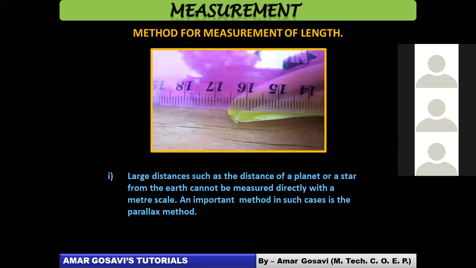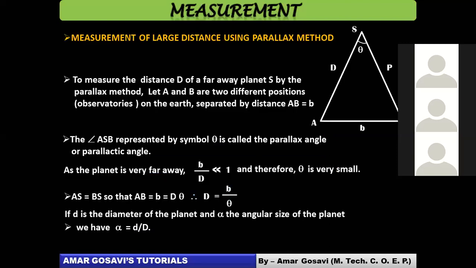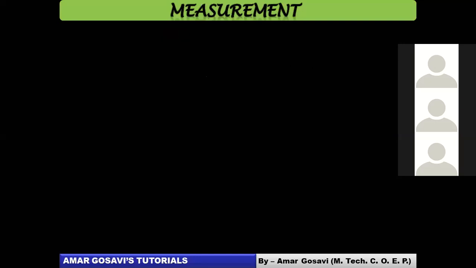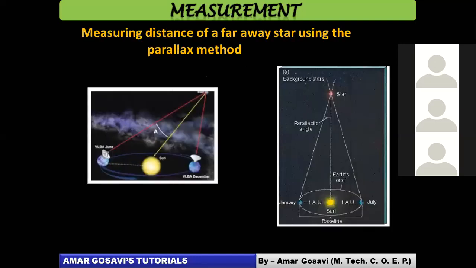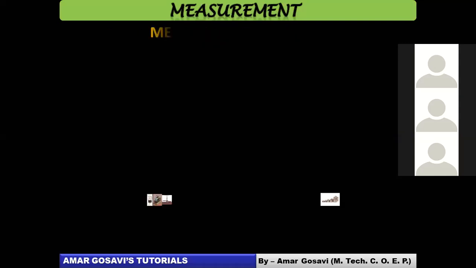The first discussion pertained to length. We talked about a method called the parallax method, which is very important. I showed you the diagram and photograph of how exactly it works, and we use simple geometry to work it out.